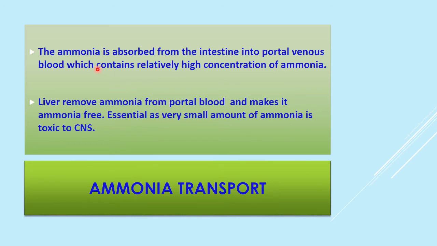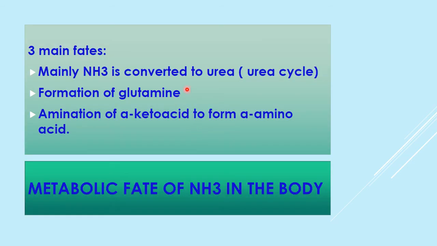Now ammonia transport. Ammonia is absorbed from the intestine into portal venous blood, which contains a relatively high concentration of ammonia. The liver removes ammonia from portal blood and makes it ammonia free, which is essential as a very small amount of ammonia is toxic to the central nervous system. So the liver collects all ammonia and converts it into urea. There are three main metabolic fates for ammonia in the body.